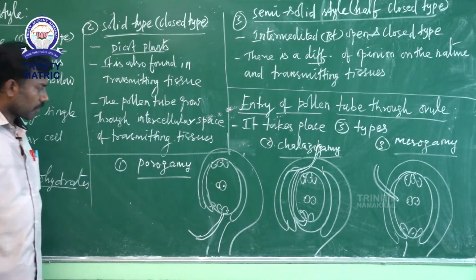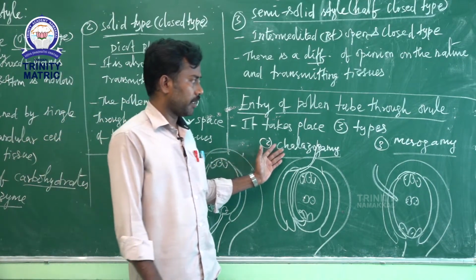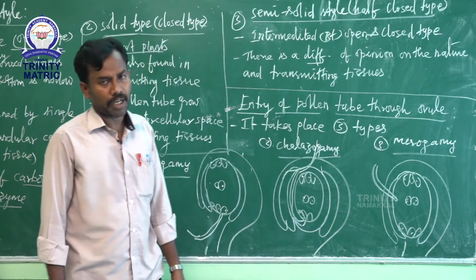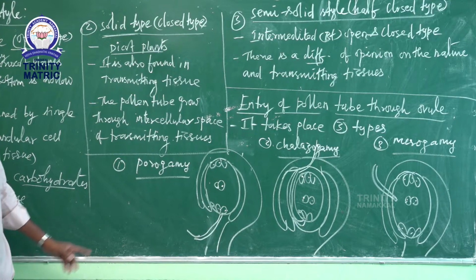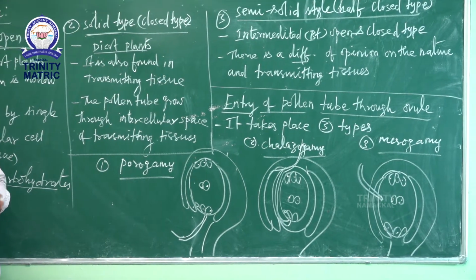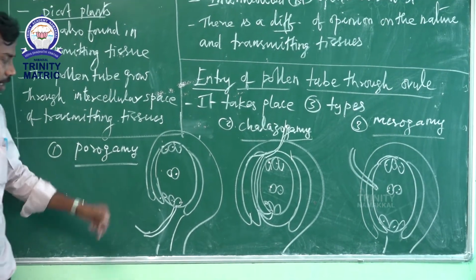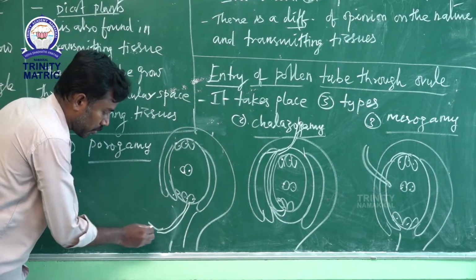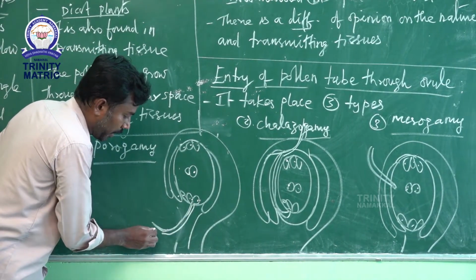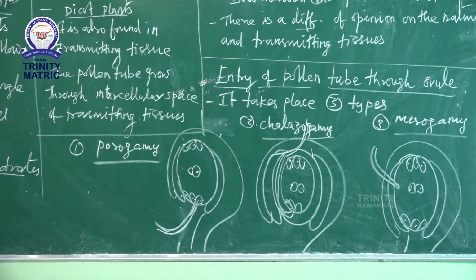First one porogamy, second one chalazogamy, third one mesogamy. Poro means the micropyle. When the pollen tube enters through the micropyle, it is called porogamy.